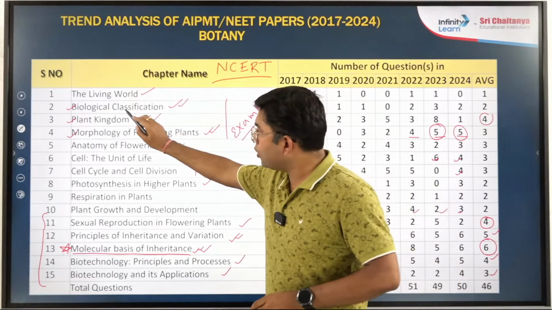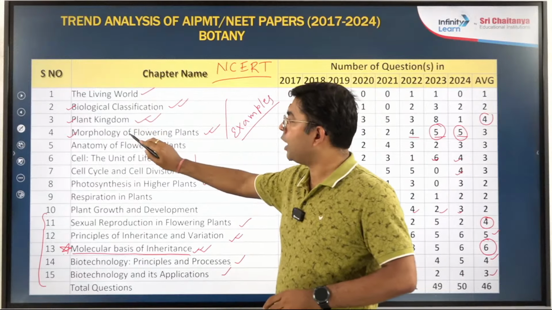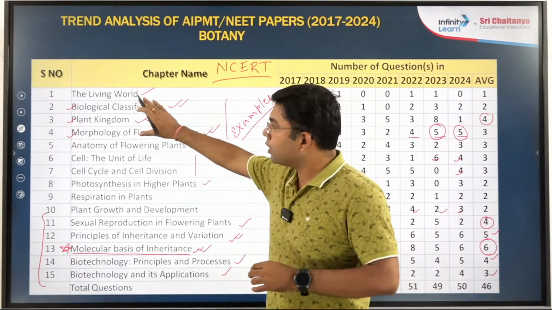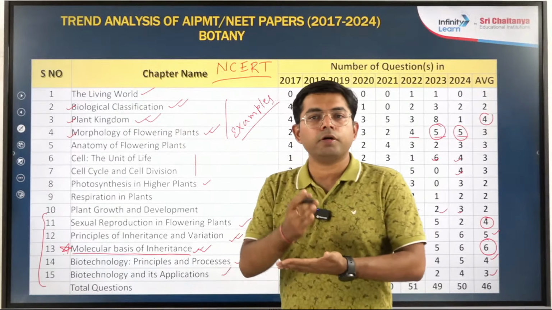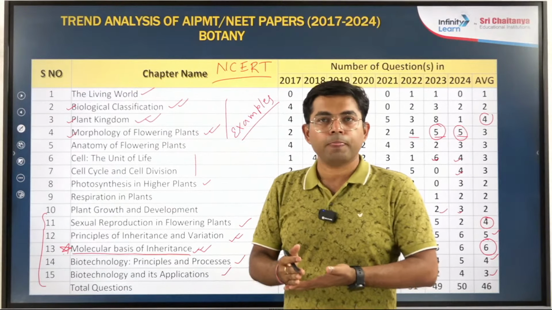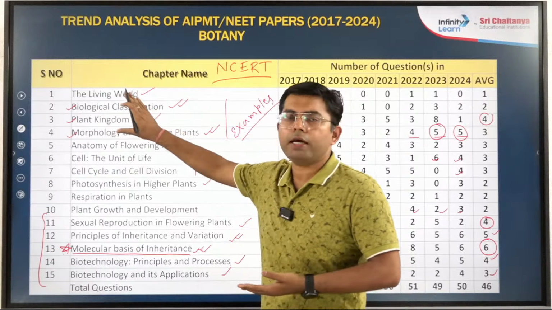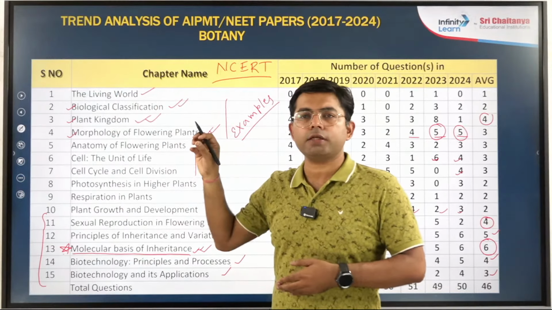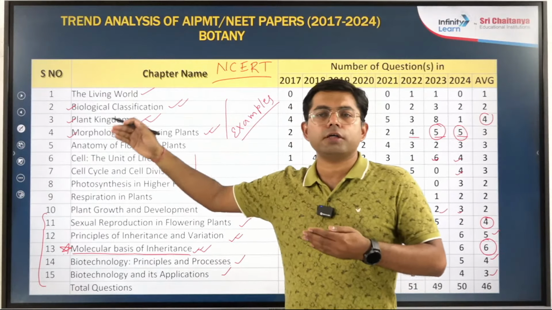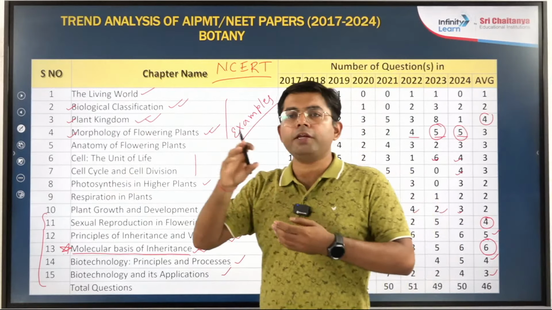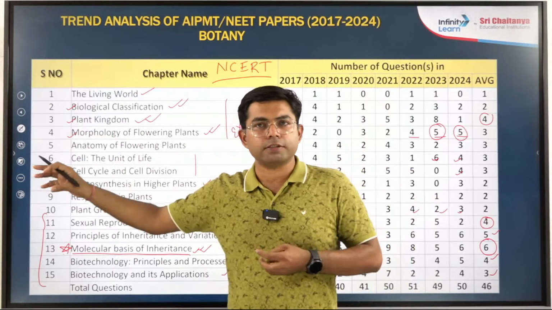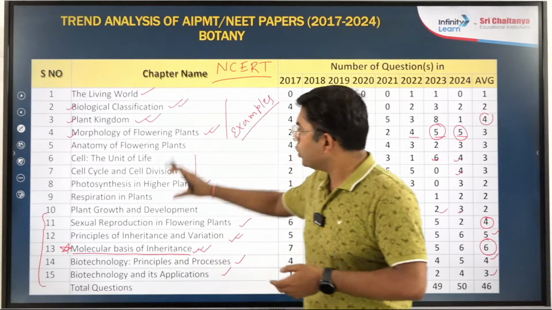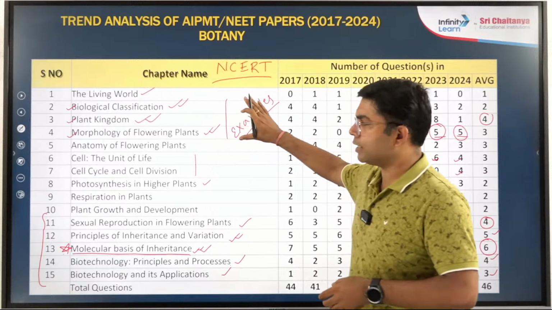So in biological classification, plant kingdom and morphology of flowering plants, a lot of examples are there. So make a separate list of examples and keep on revising it on a regular basis. There is nothing new which will be asked. Whatever is there, they will simply ask a question: which of the following is not an example of this? How many of the following are examples of this? That's it. This is how the question will be asked, right? So here also you have to go through the examples.